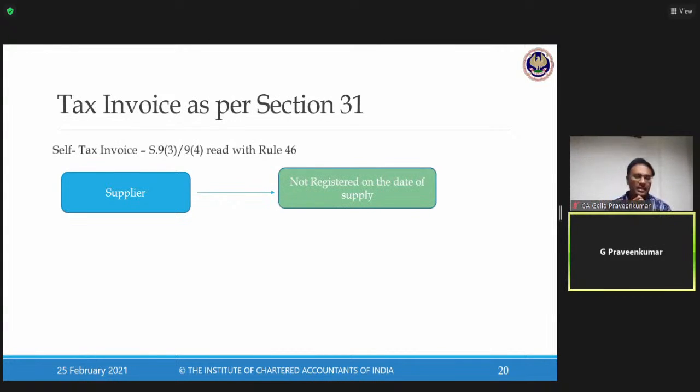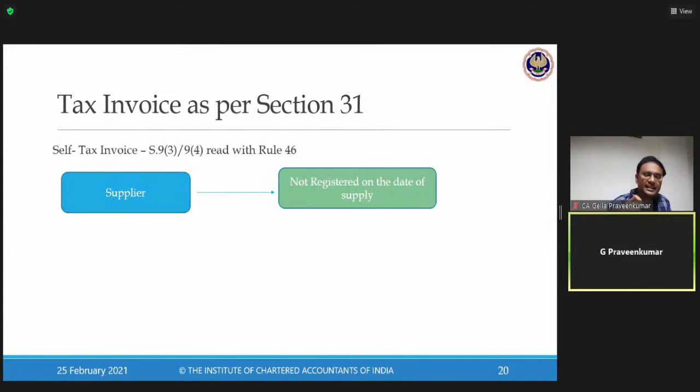Self-tax invoice is a provision, a mechanism the majority of the students have not properly covered in their audit. When you're doing your GST audit or your internal audit, this is one provision the majority of you would not have touched. Now, Section 31, Subsection 3, Clause F.